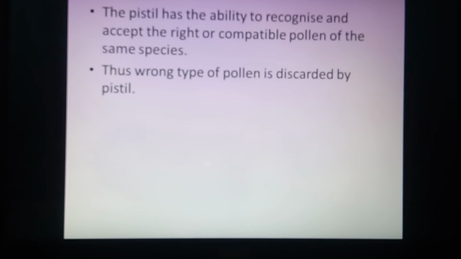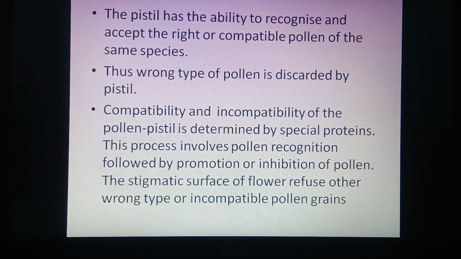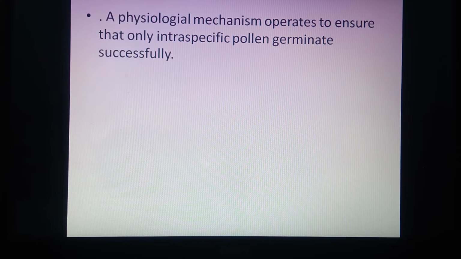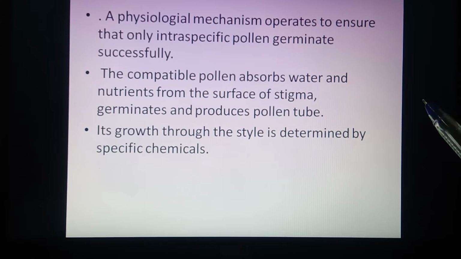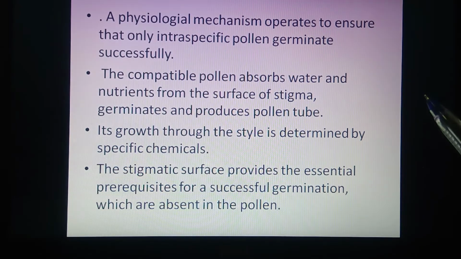Here, the things we have discussed up to now are given in this form. The growth through the style is determined by the specific chemical.